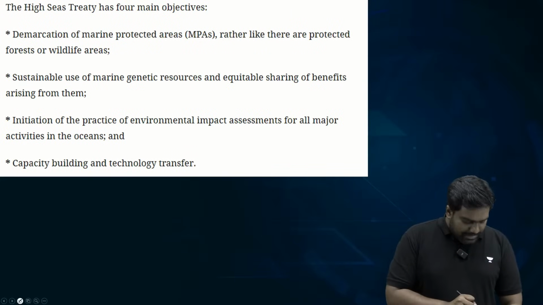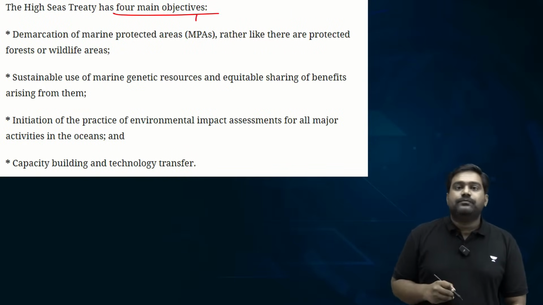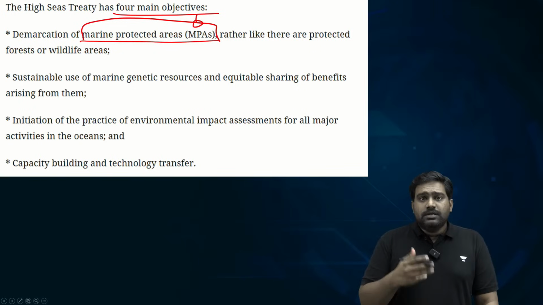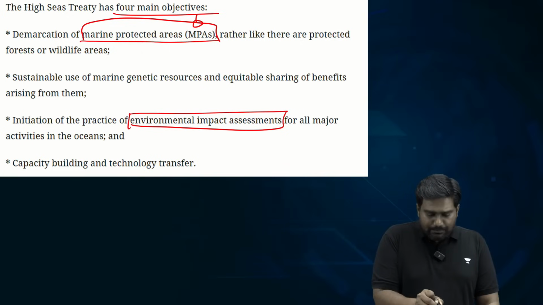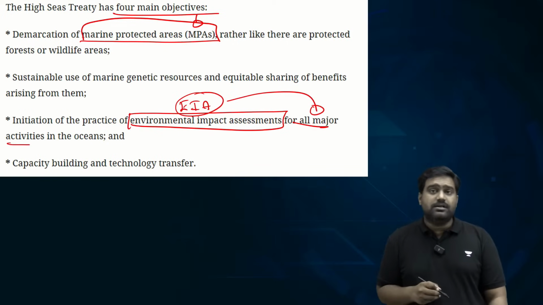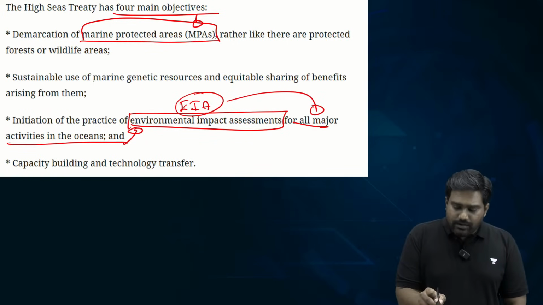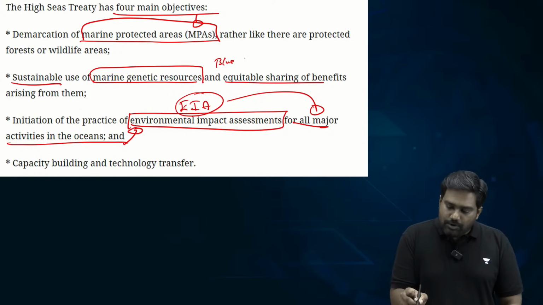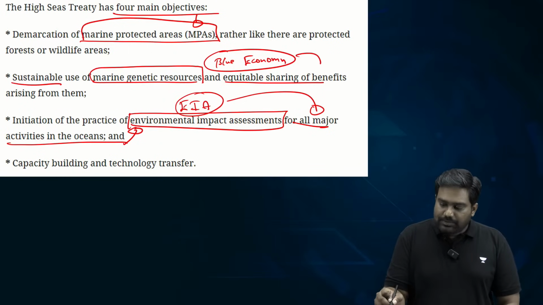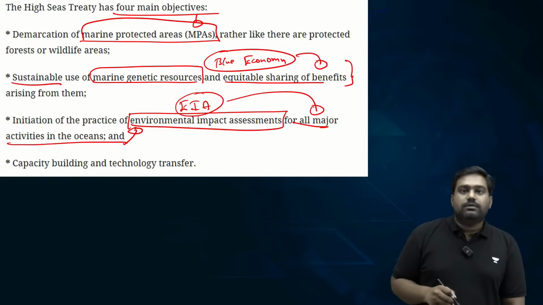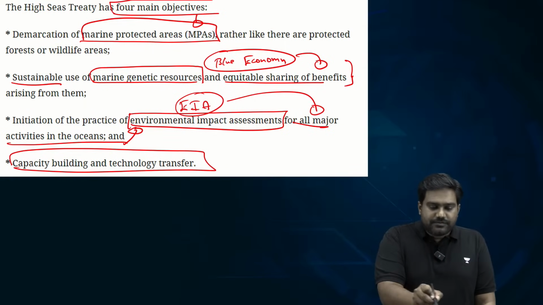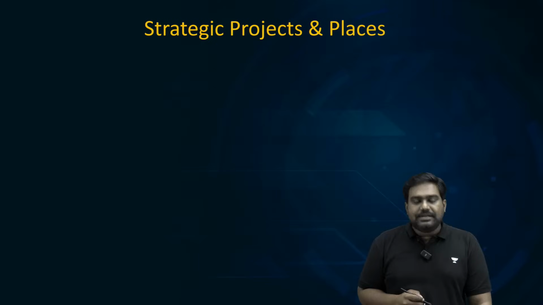So I have added the main objectives of the BBNJ treaty over here, which include establishment of marine protected areas in the high seas, then implementing environment impact assessment for any kind of commercial activity in the oceans, in the high seas, and using marine genetic resources in a sustainable manner by following the blue economy model, and sharing the benefits equitably, and building the capacity of poor developing nations by providing technology and finance. These are the primary objectives of the Treaty of the High Seas, or BBNJ Treaty.